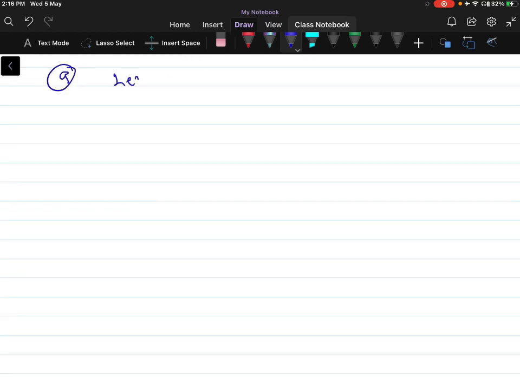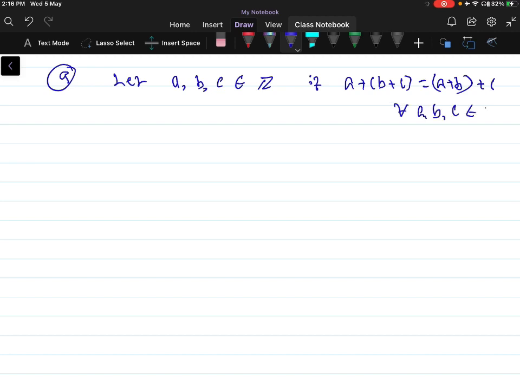Let a, b, c belong to the set of integers. If a plus b plus c is equal to a plus b plus c with the grouping changed, and this is true for all a, b, c belonging to Z, then we can conclude that addition is associative for integers.